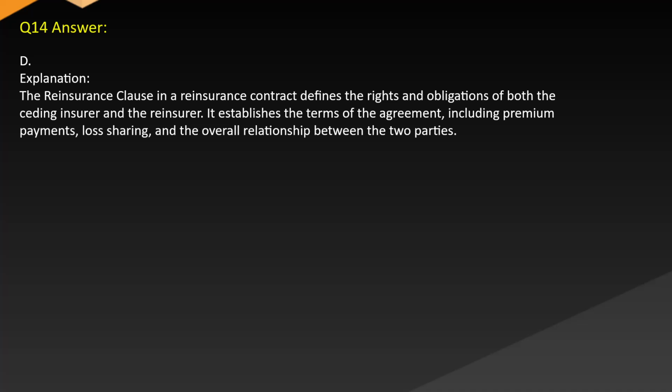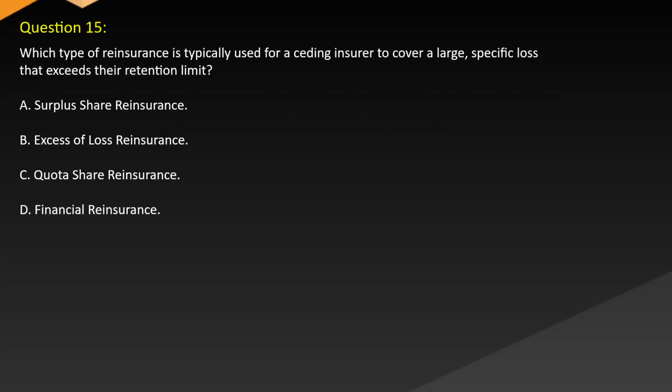Answer D. Explanation. The reinsurance clause in a reinsurance contract defines the rights and obligations of both the ceding insurer and the reinsurer. It establishes the terms of the agreement, including premium payments, loss sharing, and the overall relationship between the two parties. Question 15.